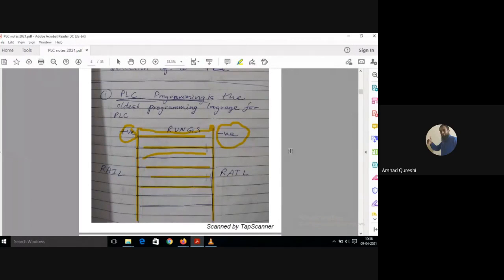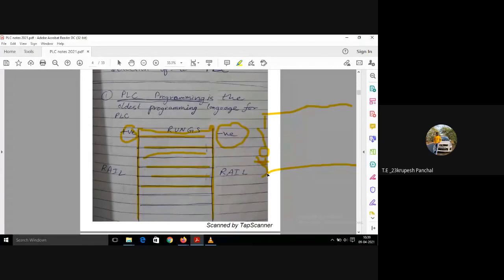Same as your electro-pneumatics. What happened in electro-pneumatics? You had two horizontal lines, and then in that you might be writing the program. The push button is there, and then there is a coil which is used, and there is a normally closed contact which is used, isn't it? You might be using that. Same way, same things, you have to arrange it vertically, and that is how you will get the PLC programming.